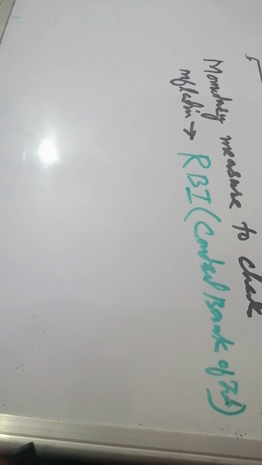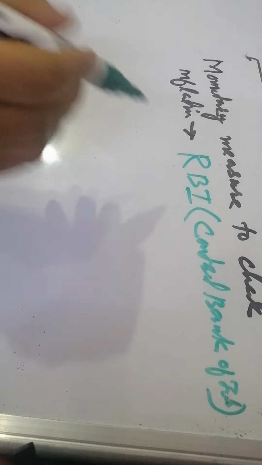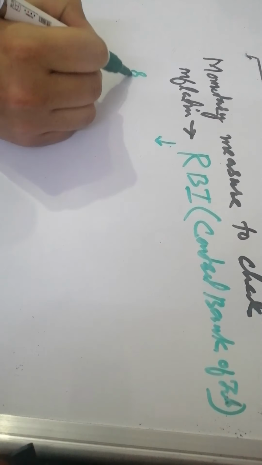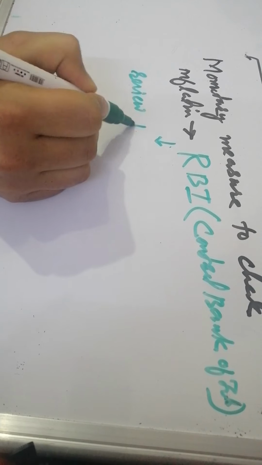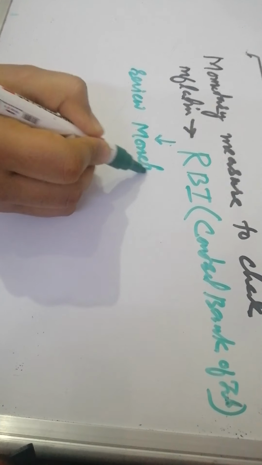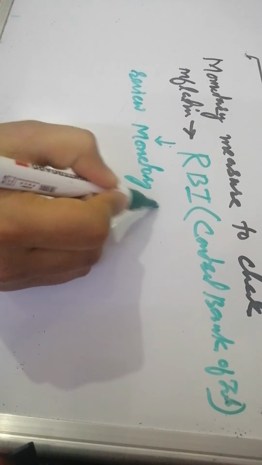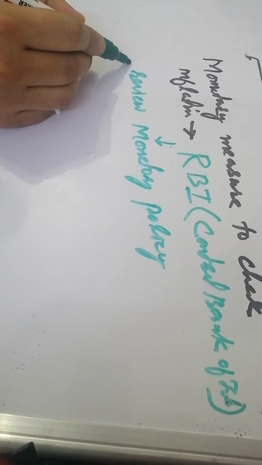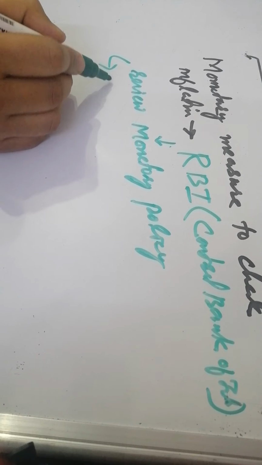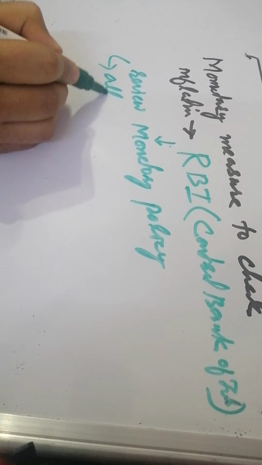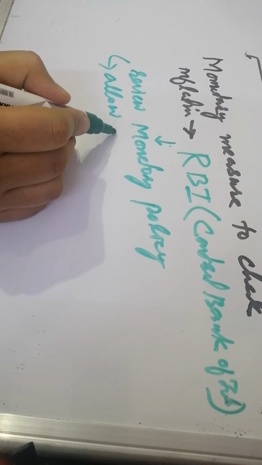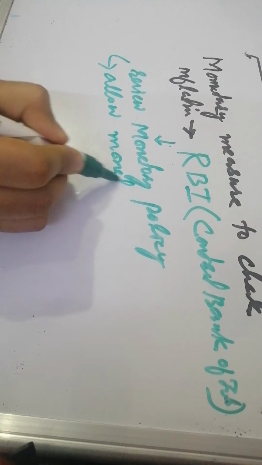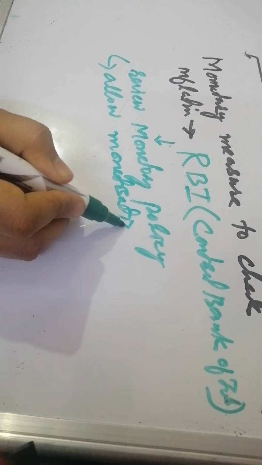So this RBI can review the monetary policy, either by not allowing monetization.